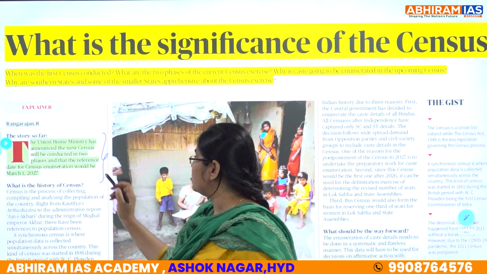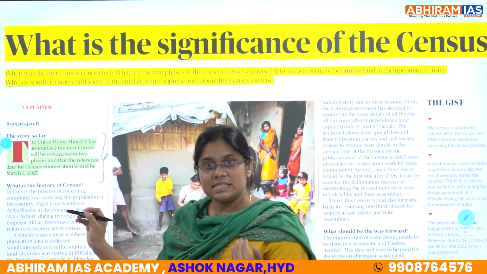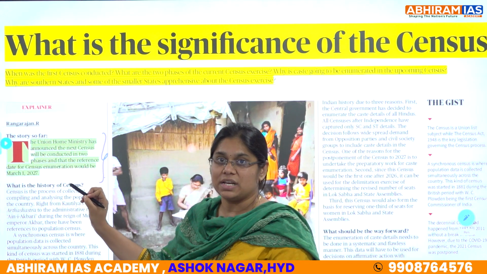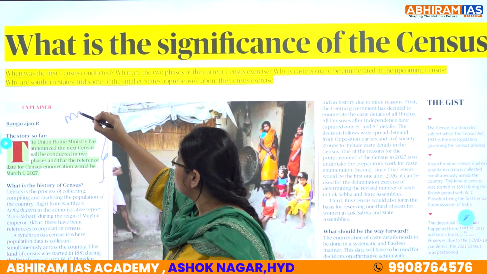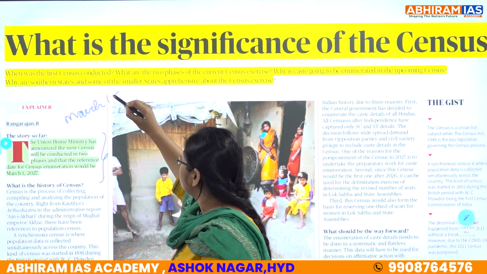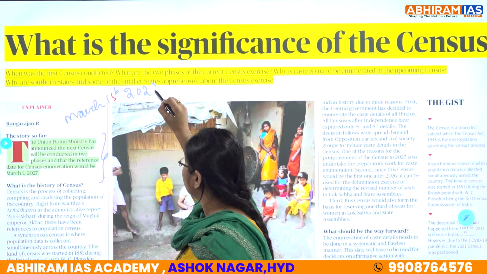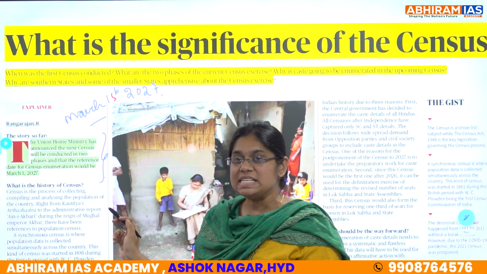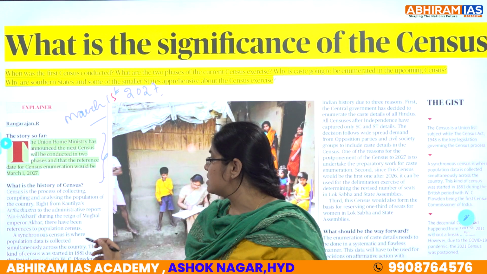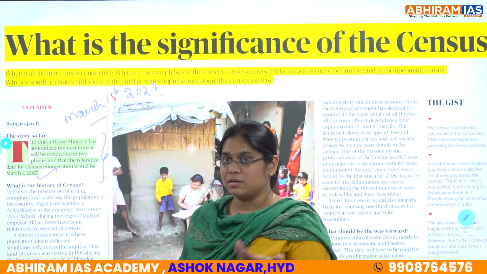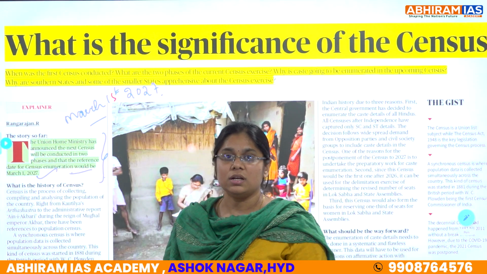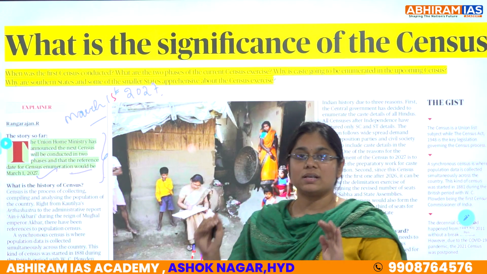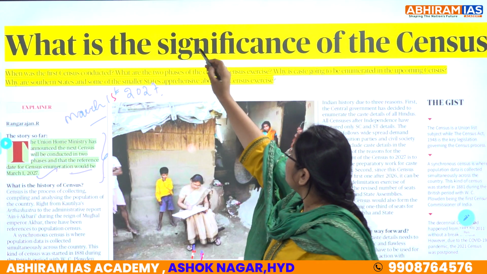So, the Union Home Minister Amit Shah has announced the next census will be conducted in 2 phases and that the reference date for caste enumeration will be on March 1st of 2027. Clear? Article malli chadutuna chudandi. The Union Home Minister has announced that the next census will be conducted in 2 phases and the reference date for census enumeration will be on March 1st of 2027. Clear? And article em explain chestundi ante what is the article all about, what is the significance